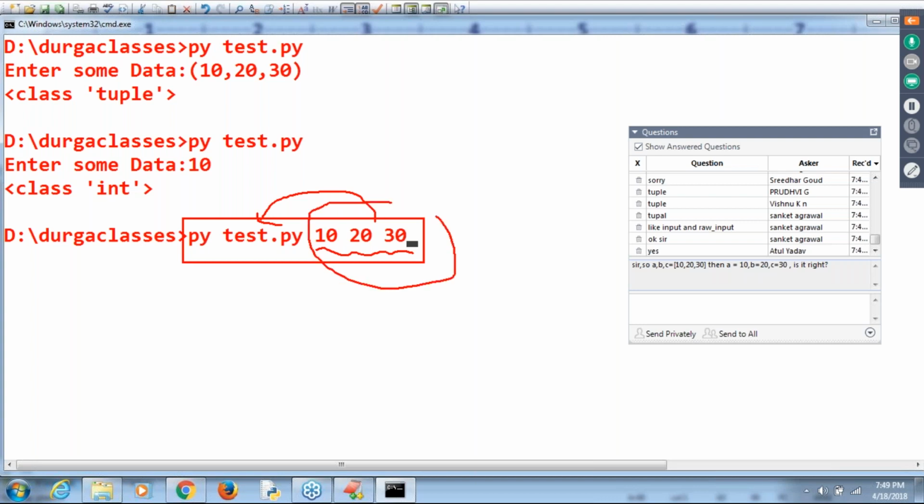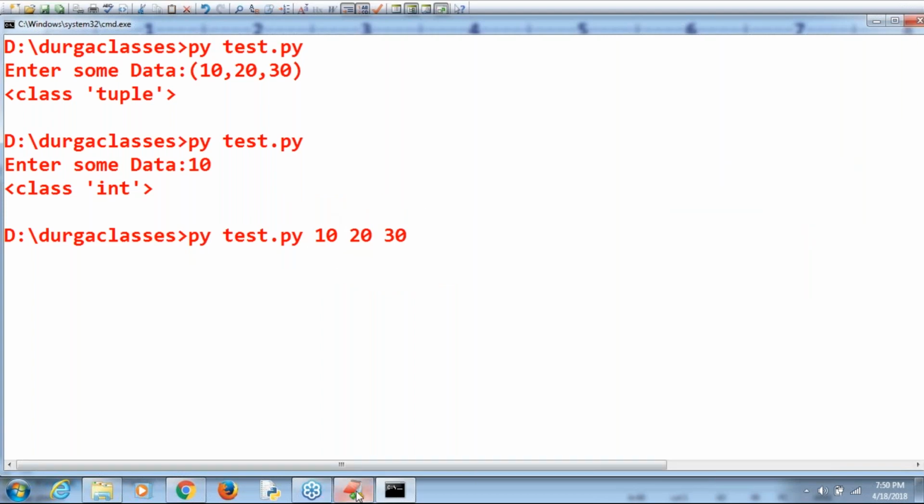The data you pass from the command prompt at the time of Python program execution is by default considered command line arguments. So how can you get the data? How can you read these command line arguments? By using argv variables, sir. Can you please spell out? I forgot the name. What is the name?